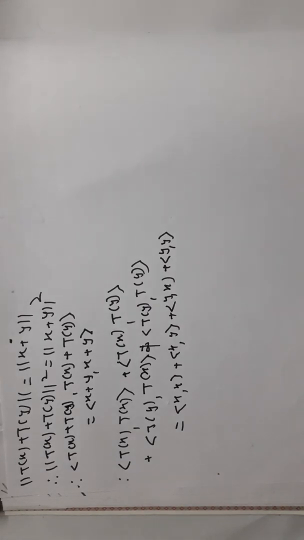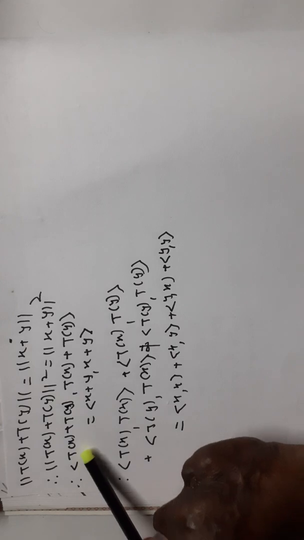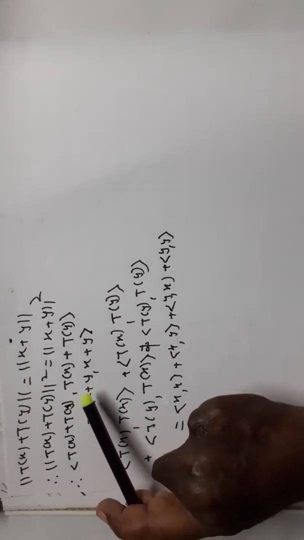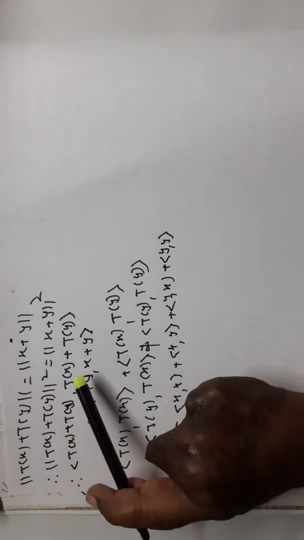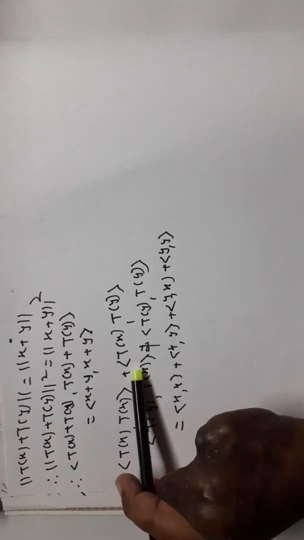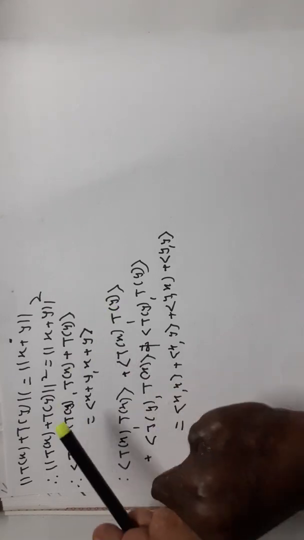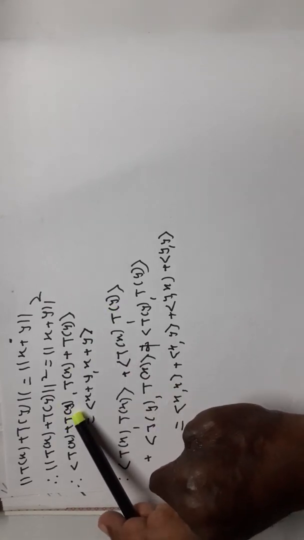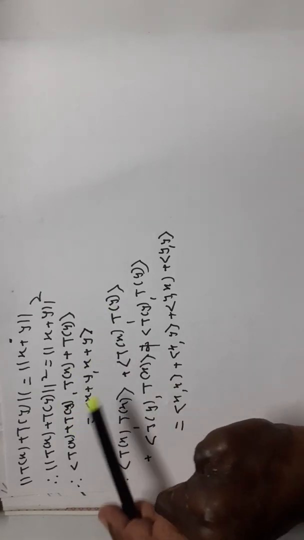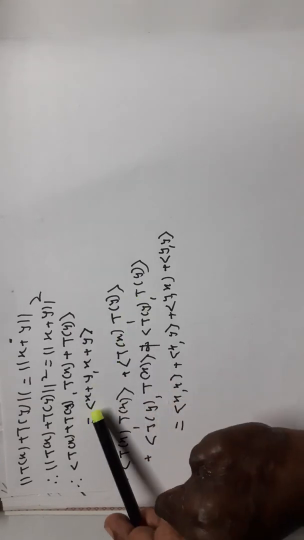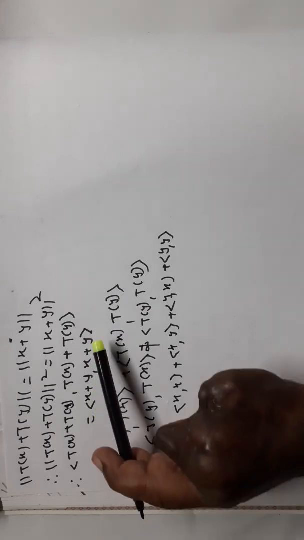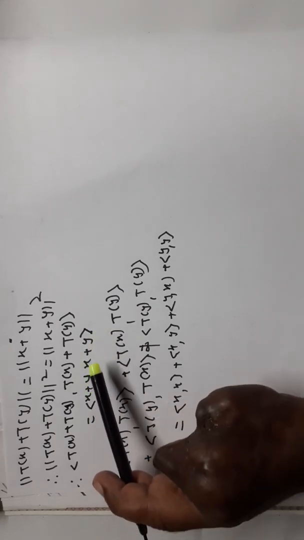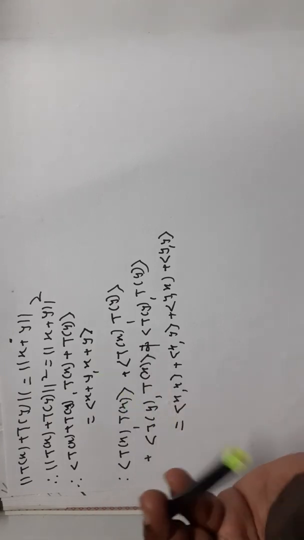Now if we apply the distributive law, we get angle bracket T of x plus T of y comma T of x plus T of y is equal to angle bracket T of x comma T of x plus angle bracket T of x comma T of y plus angle bracket T of y comma T of x plus angle bracket T of y comma T of y, which is equal to angle bracket x comma x plus angle bracket x comma y plus angle bracket y comma x plus angle bracket y comma y.